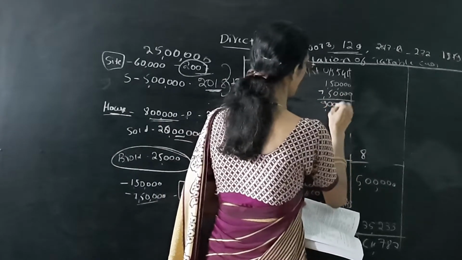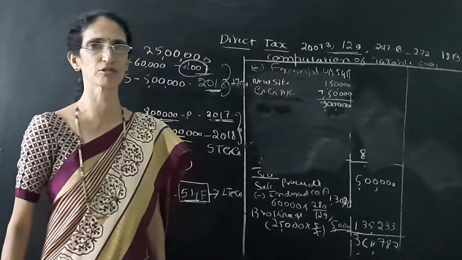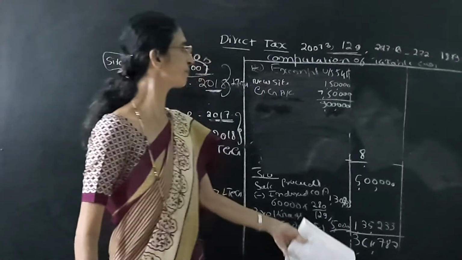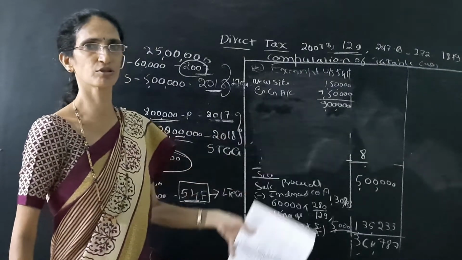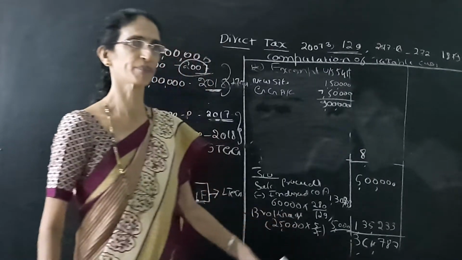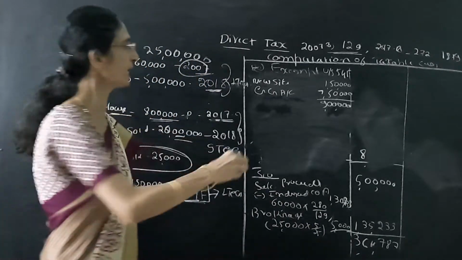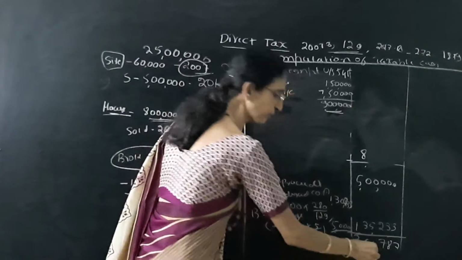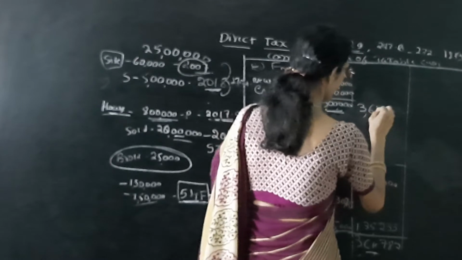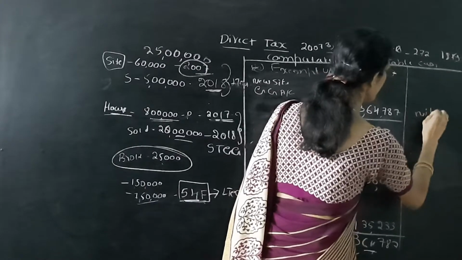So we have a total of 9 lakh rupees, but the capital gain is only 3,64,787. If the exemption is more than the capital gain, it should be restricted to the capital gain amount, that is 3,64,787. So here it is nil.